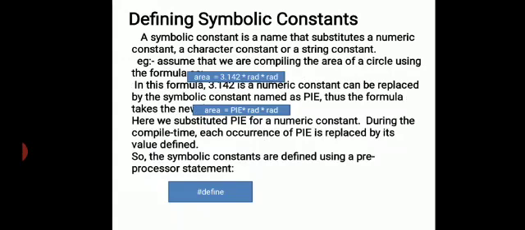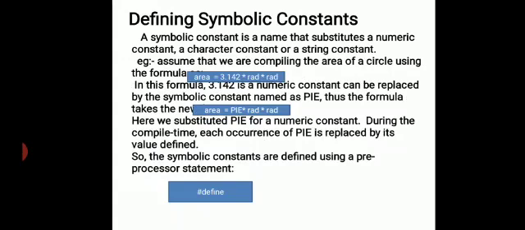Symbolic constant. A symbolic constant is a name that substitutes a numeric constant, a character constant, or a string constant. For example, assume that we are computing the area of a circle. The formula is area equals pi r square, which we write as area equals 3.142 into r into r.